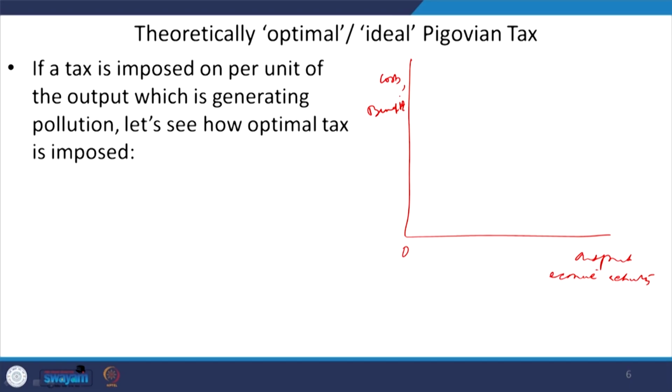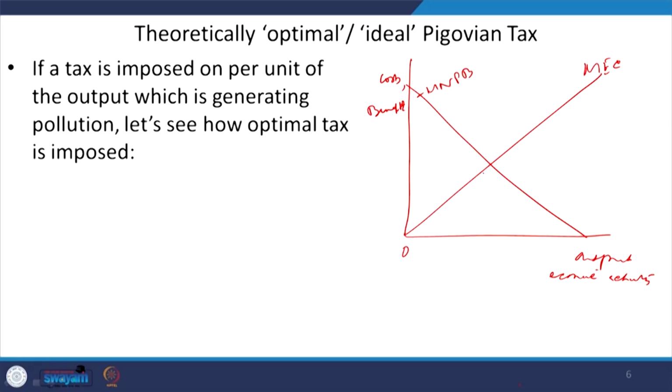Okay. And how is the optimal level of externalities decided? By taking into account the marginal external cost and marginal net private benefit. This is your marginal net private benefit, we have already derived.